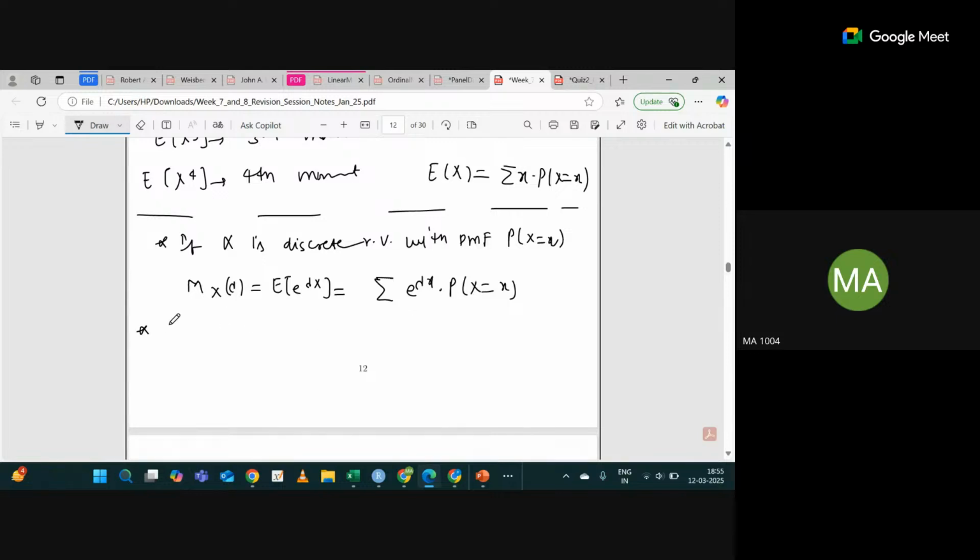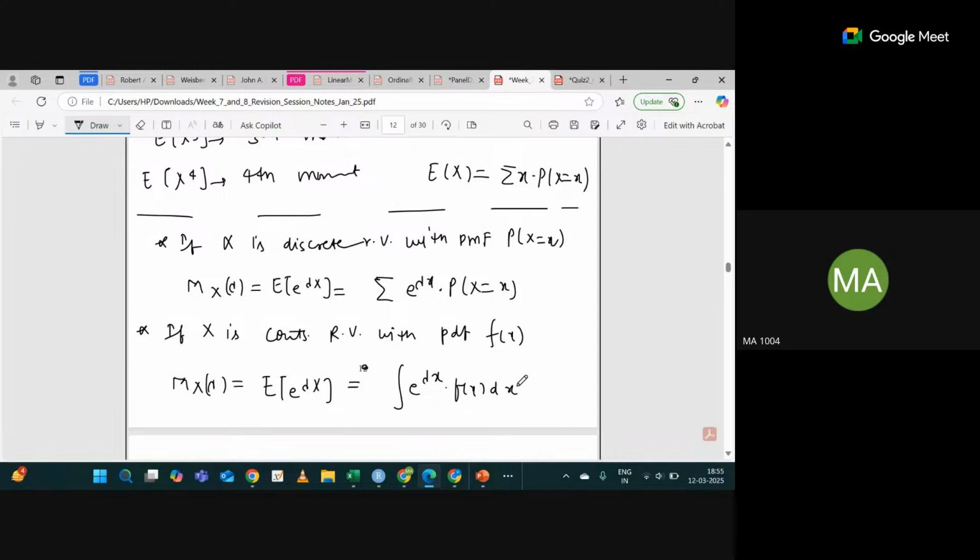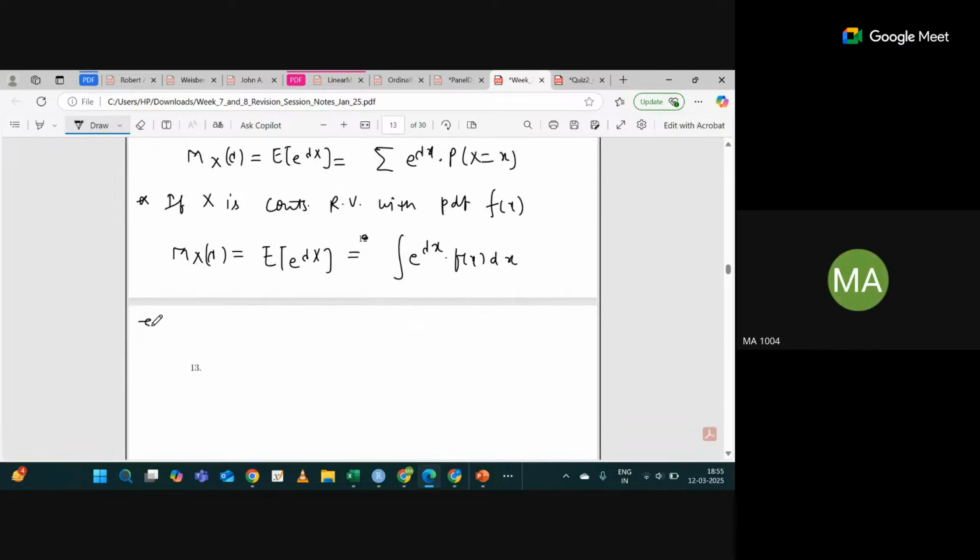And if X is a continuous random variable with PDF f of x, then M_X(lambda) equals the expectation of e raised power lambda X, and we know how to calculate expectation for a continuous random variable: the integral of e raised power lambda x f of x dx. Would you agree with me? Yes, sir. Great. Let's see some examples.